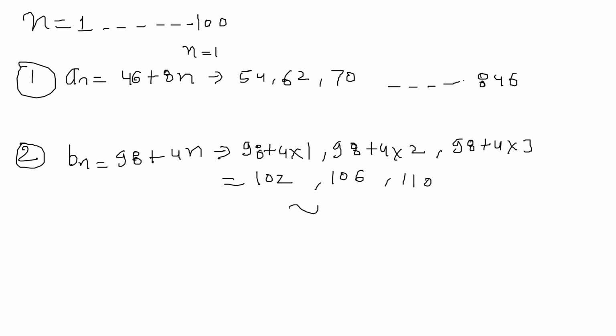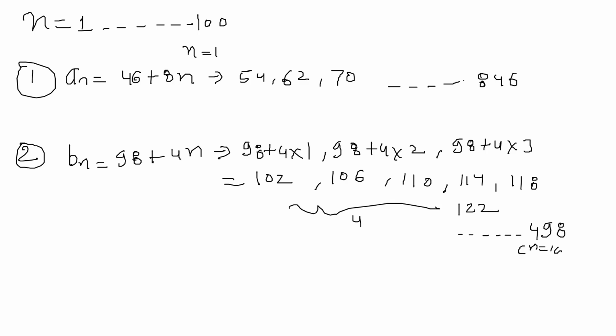So this is clearly visible, the difference is 4. Then 114, 118, 122, and at last we will get 498 after putting n equal to 100 in the second sequence.